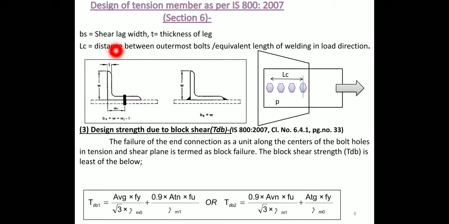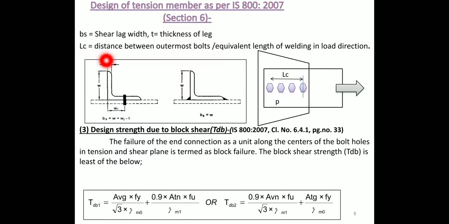So shear lag width is the addition of outstanding leg W plus W suffix T, meaning up to the tension point, minus T, where we subtract the thickness of this angle section. T is the thickness of the leg.